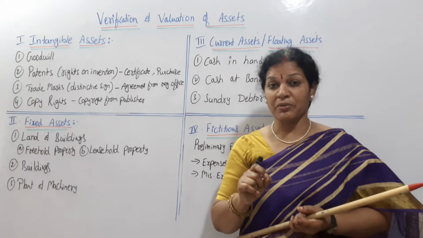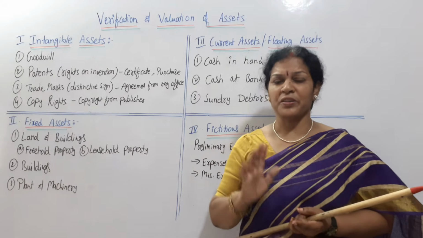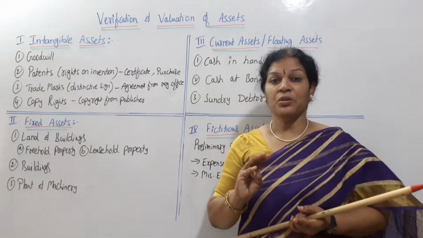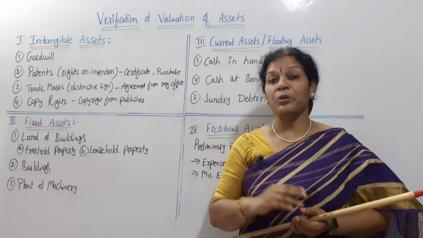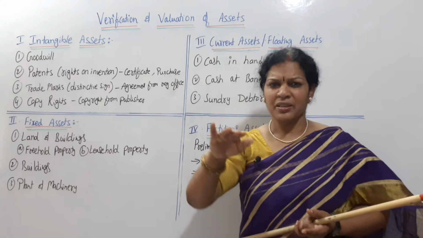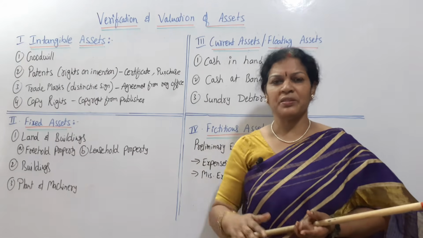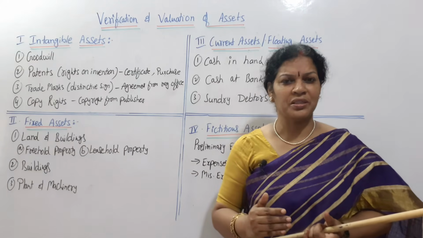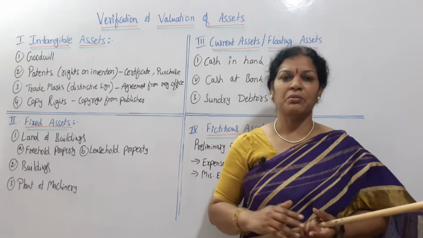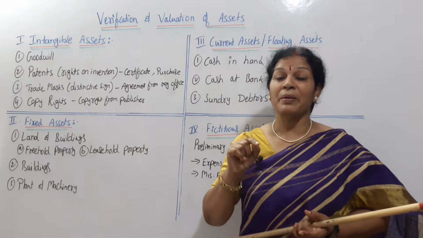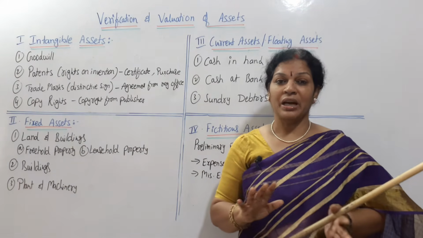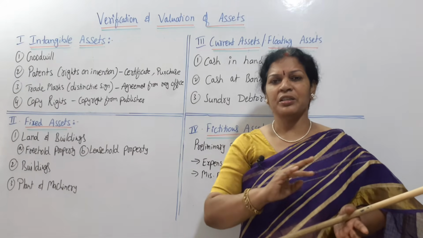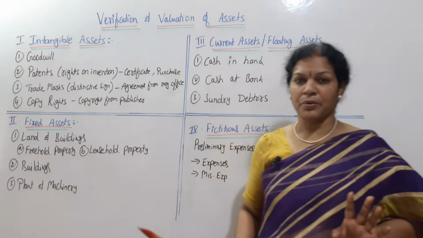The auditor has to be very careful about the rate at which the company purchased it first of all. Then, fourth point, comes how to value it at present. Purchased, okay, the documents are all checked, ownership is there, everything is fine. Now how do you value it? There are different methods, as we have seen in the last class. What is the method we want to implement according to the present scenario? That is to be done. With that, verification and valuation of the freehold property is completed.